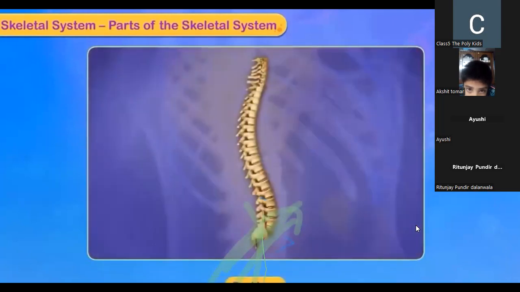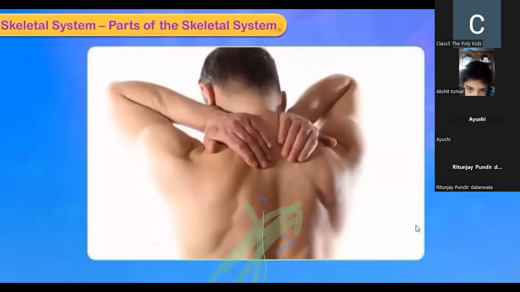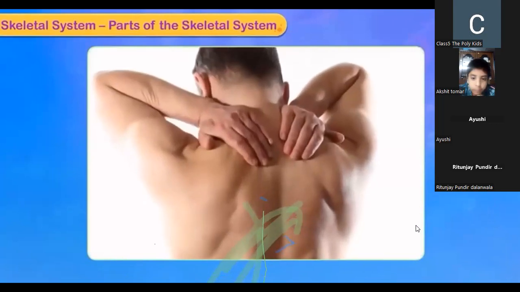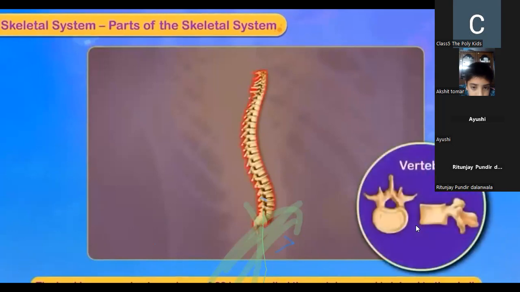Backbone. Touch your back and feel the hard part running from your neck down to your back. The backbone or spine is made up of 33 bones called the vertebrae and is joined to the skull.